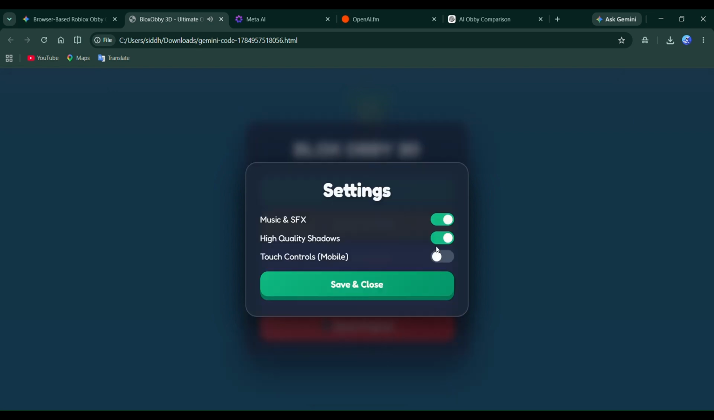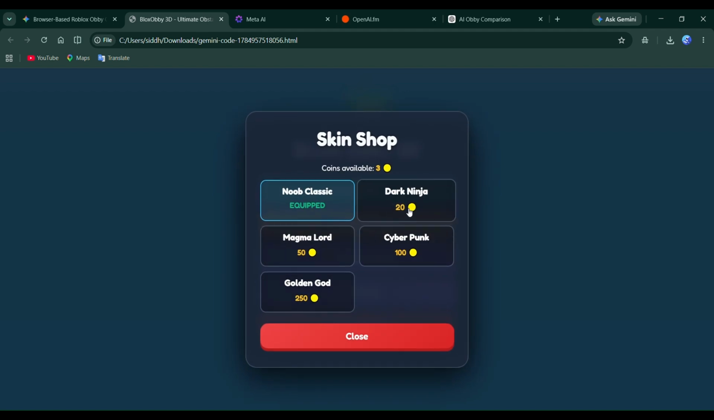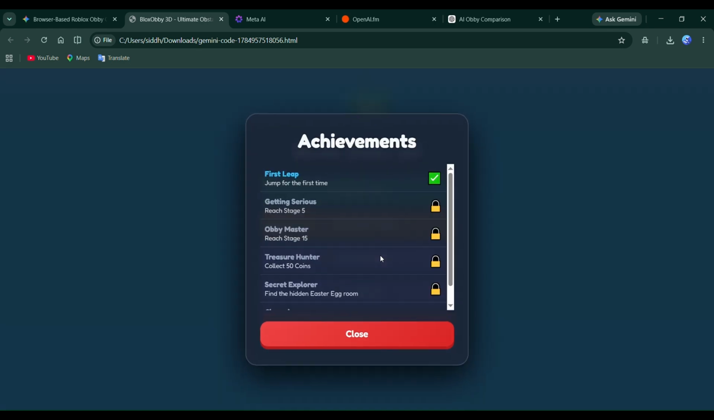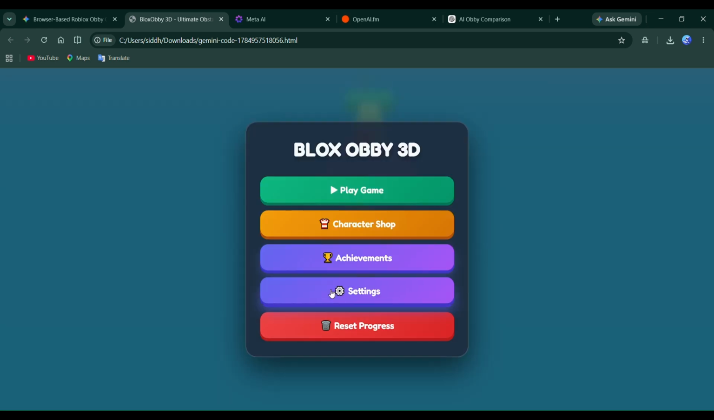Now that I've spent a good amount of time playing this game, I can start judging it a little more fairly. The first impression was already good, but what's more important is whether it stays enjoyable after several minutes of gameplay. Thankfully, it does. The controls remain smooth, the performance is stable, and I haven't run into any major bugs that completely ruin the experience. That's something I honestly wasn't expecting from an AI-generated project.